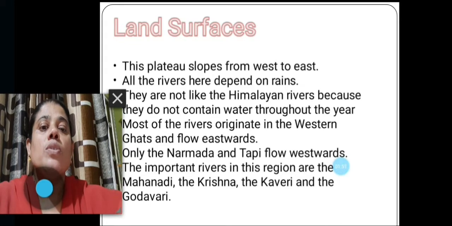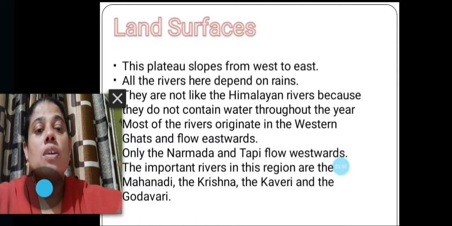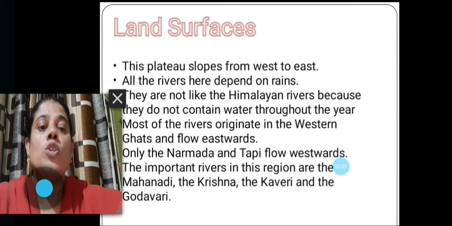Most of the rivers originate in the Western Ghats and flow eastwards. Only the Narmada and Tabi flow westwards. All the other rivers flow eastwards. The important rivers of this region are the Mahanadi, the Krishna, the Kaveri and the Godavari.